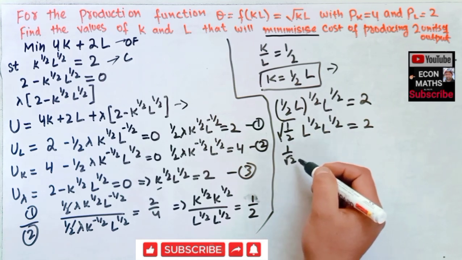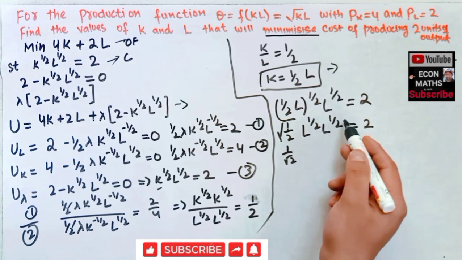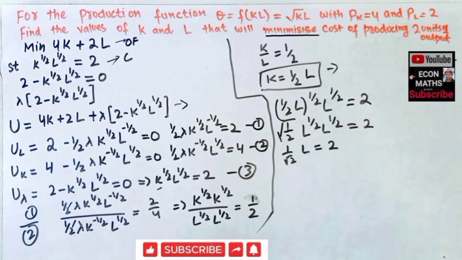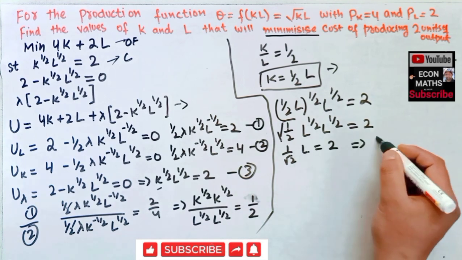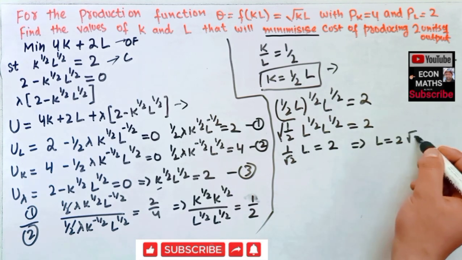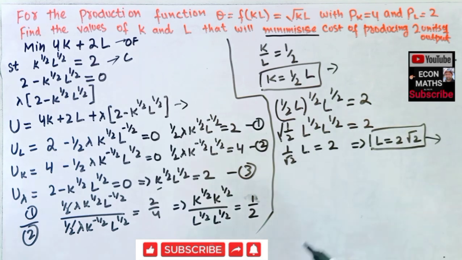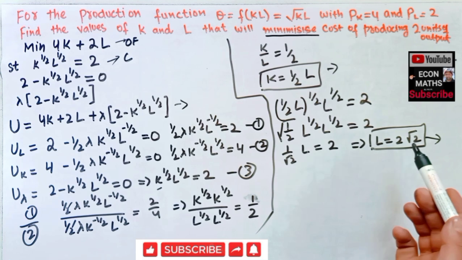Now same exponent, same basis, so exponents get added, so this is L is equal to 2, or we can write L is equal to 2√2. So our optimal level of labor is 2√2. Now to find the optimal level of capital, we substitute this L is equal to 2√2 in the third equation.